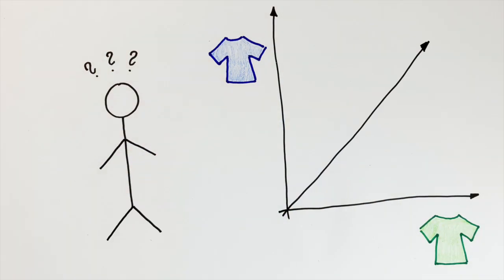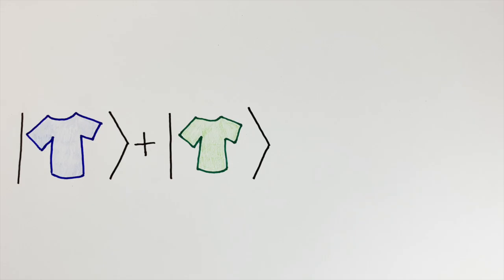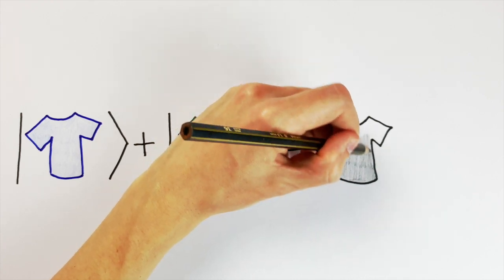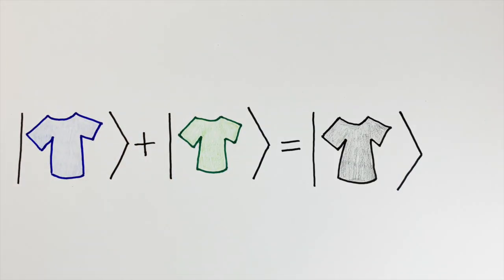as a 2D vector. By measuring its components, you get the probability of seeing green or blue after switching the colors on. Another way of representing such a superposition is to write a sum of the possible results in these symbols, the ket symbols. So, do we have two colors at the same time? No. The t-shirt is just one, and its color is described by one single vector, just one. If you measure it, you will then have some chance to find it green or blue.